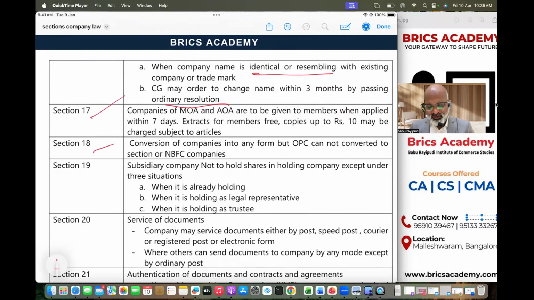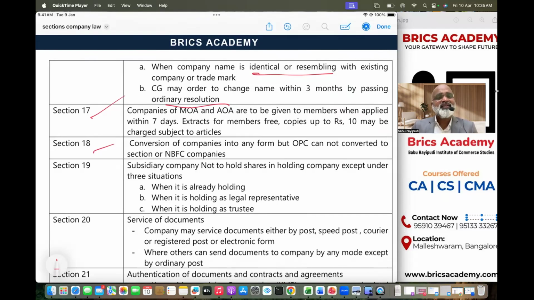Next, section 18 talks about conversion of company. So a private company can be converted into a public company; no need of central government permission. When a public company is converted into a private company, the central government's approval is very important, because when you convert a company, there are changes in the articles of association. The next very important thing is a one person company cannot be converted into a section 8 company, and a section 8 company also cannot be converted into a one person company, and a one person company cannot be converted into a non-banking finance company. So section 18 talks about the conversion procedure. Any conversion usually happens with the board meeting, special resolution of the shareholders, and so on and so forth.